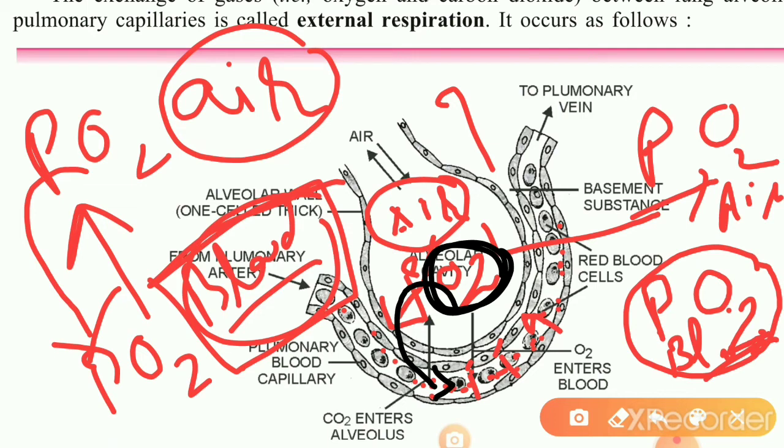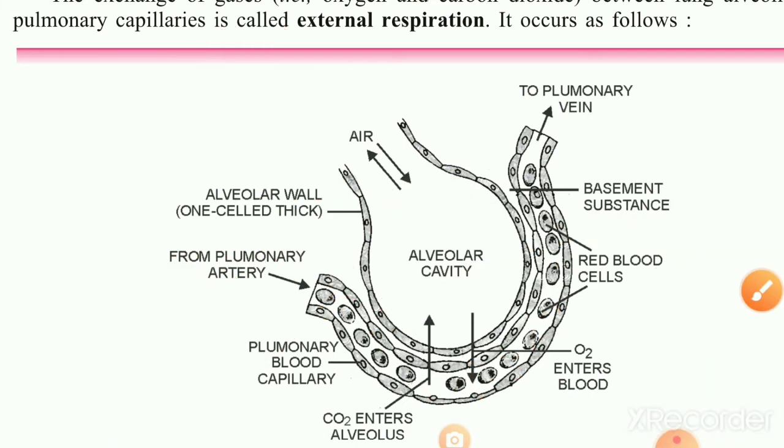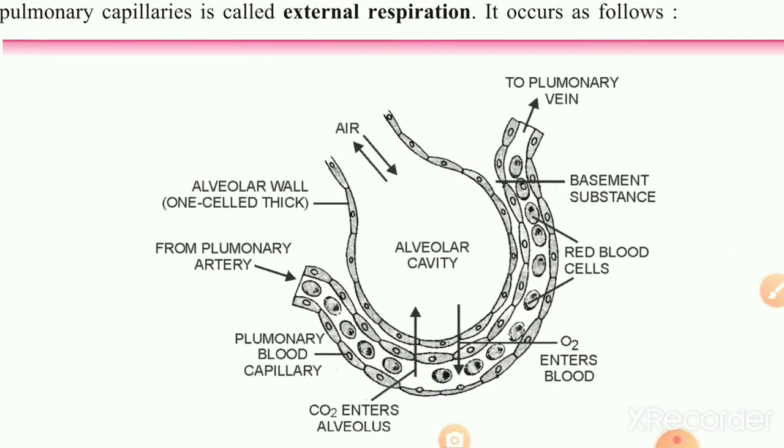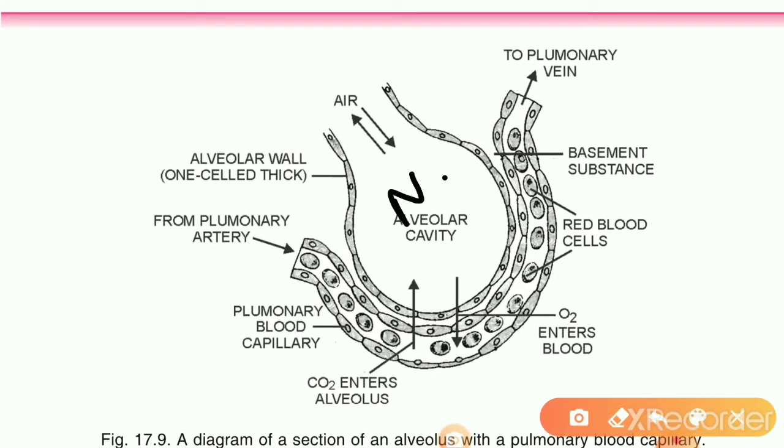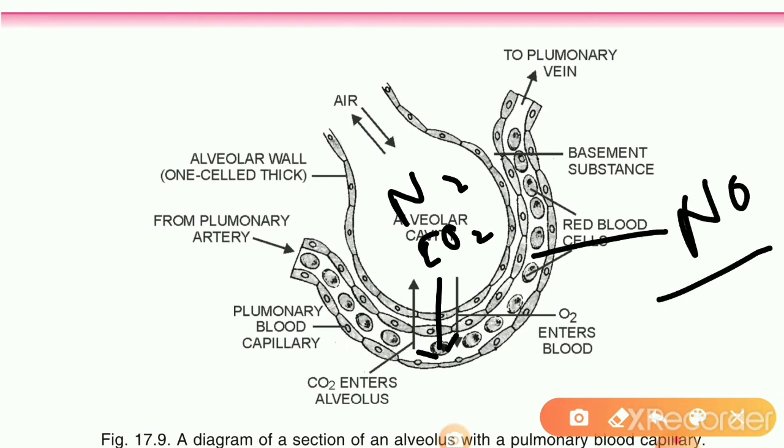Now one more important question is there: what happened to the rest of the gases? In this alveoli there are other gases also present. There was nitrogen present, there was carbon dioxide present. Then what happened to them? Do they also enter here? No, they don't enter there. So why don't they enter?